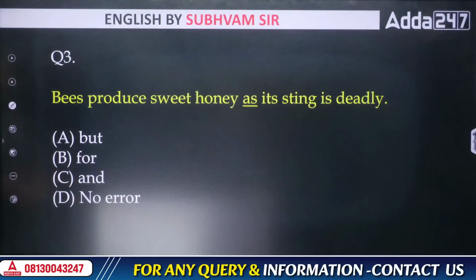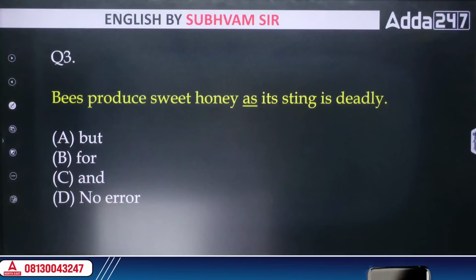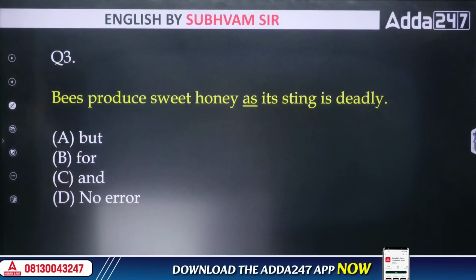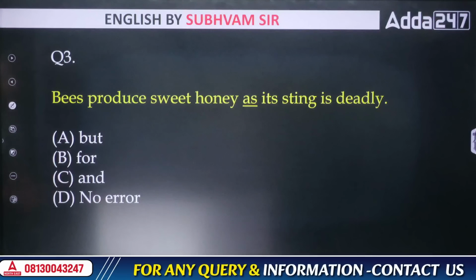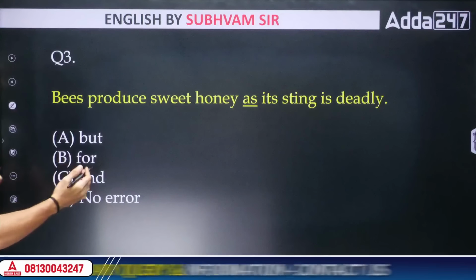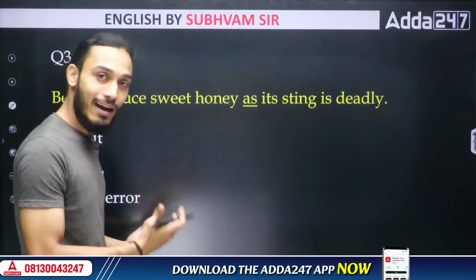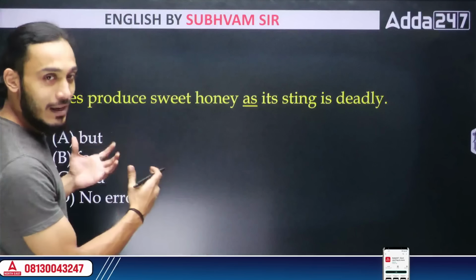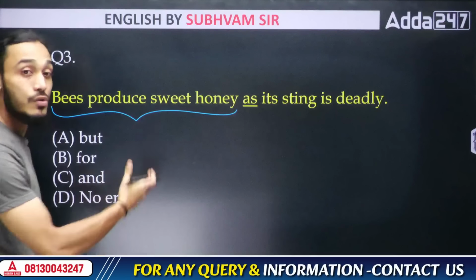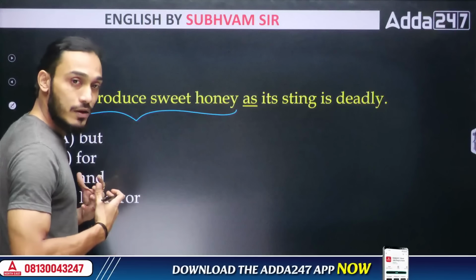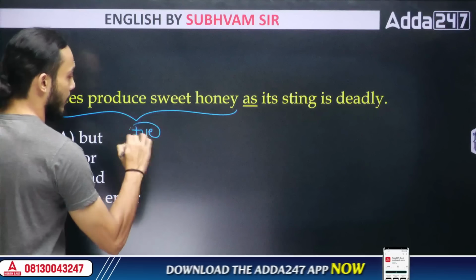We know that bees produce honey, and we also know that bees can be very aggressive. They sting if they feel threatened. So now, take a look at the sentence. I hope you have figured out the answer by now. If you haven't, for any reason, then let me explain it to you. See, bees producing honey, sweet honey, it's a positive thing for us, right? This is a positive thing.